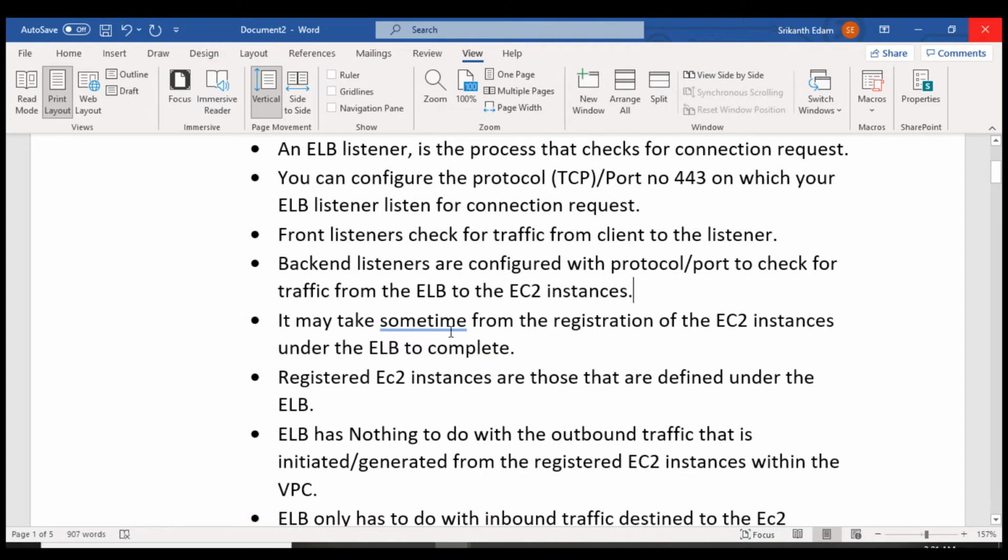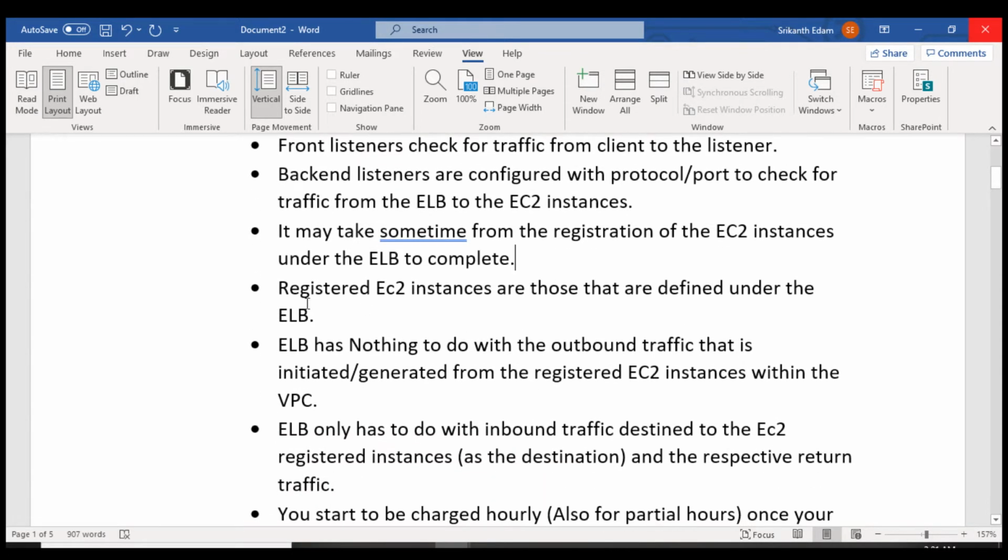It may take some time for the registration of the EC2 instances under the ELB to complete. Registered EC2 instances are those that are defined under the ELB. Whatever EC2 instances are registered, only those are defined for load balancing.